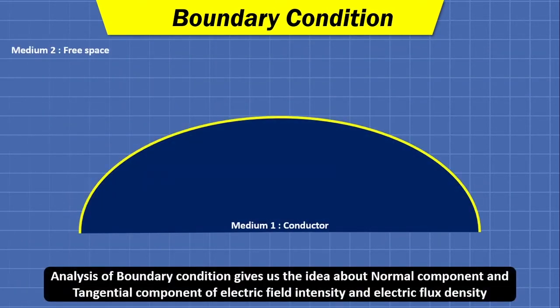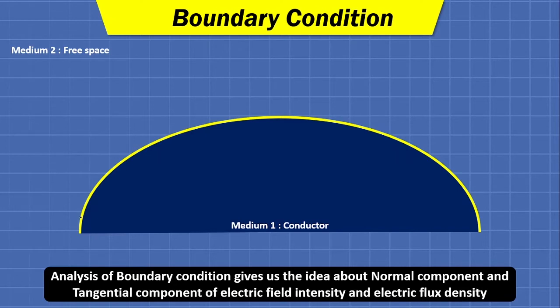Here I have shown a conductor. As you can see, this dark blue portion is a cut section of a conductor. I have not shown the whole conductor, I have just shown the curved part of that conductor. That is our medium 1, and outside its surface there is free space. Free space or air, as we know, is an insulator. So medium 2 is our insulator.